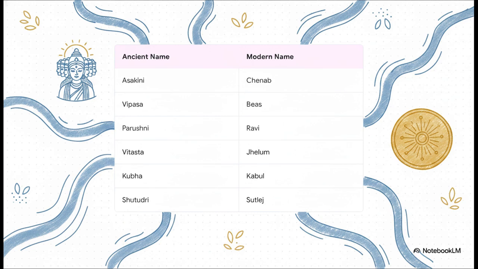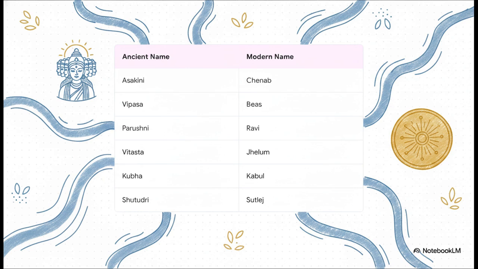These rivers were literally their lifelines, so knowing their ancient names is incredibly key. Let's run through them. Asakini is today's Chenab, and Vipasa is the Bias. Parushni is the modern Ravi, Vitasta is the Jhelum, Kuha is Kabul, and Shutadri is the Sutlej.